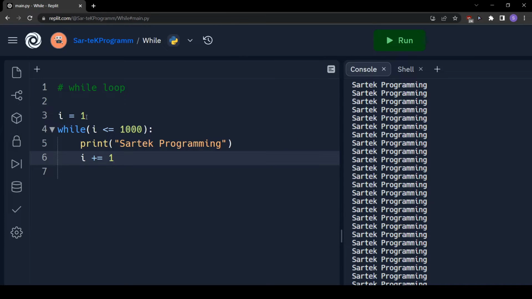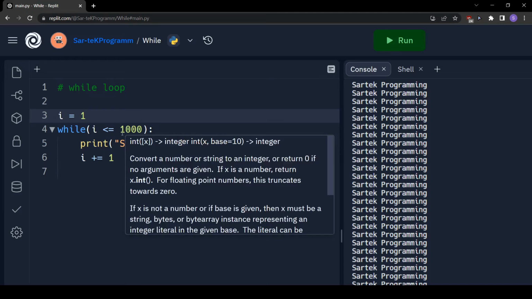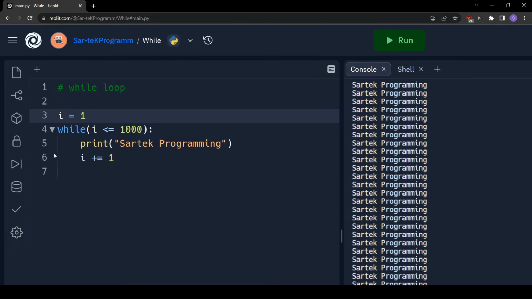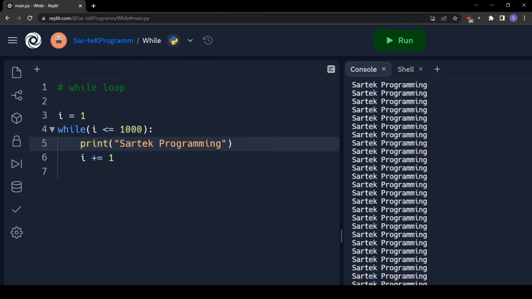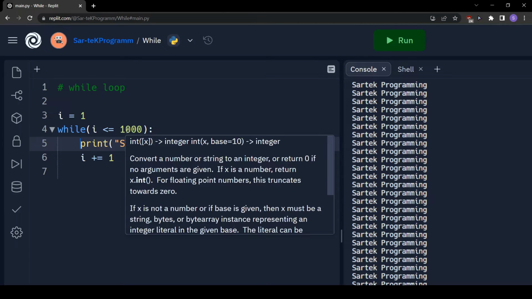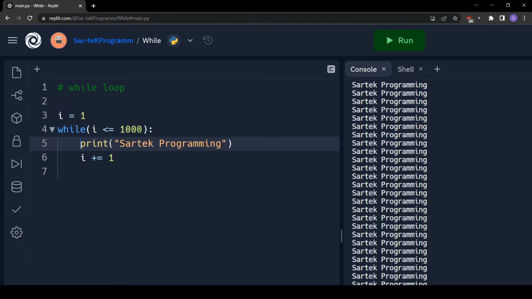So in this case, the value of I is 1. We will check if I is less than or equal to 1000. It is true, so we will go inside this loop. And if you notice, we follow indentation. Like I said in the previous video of if else, we have to give 4 spaces or 1 tab, otherwise it will throw an indentation error. So now the value of I is 1, and we check that 1 is less than or equal to 1000. So we will go inside while and we will print SarteK programming.